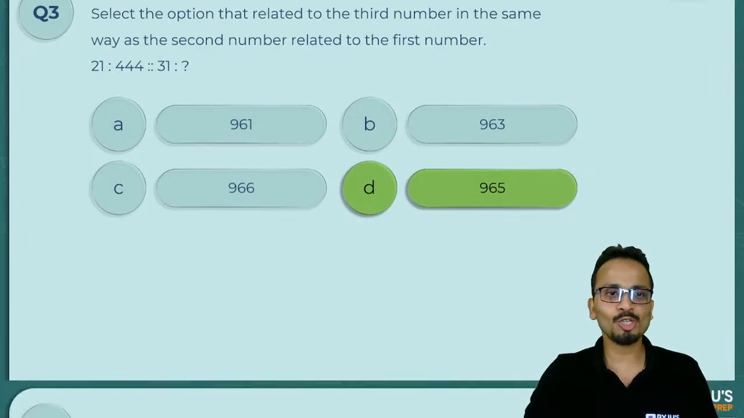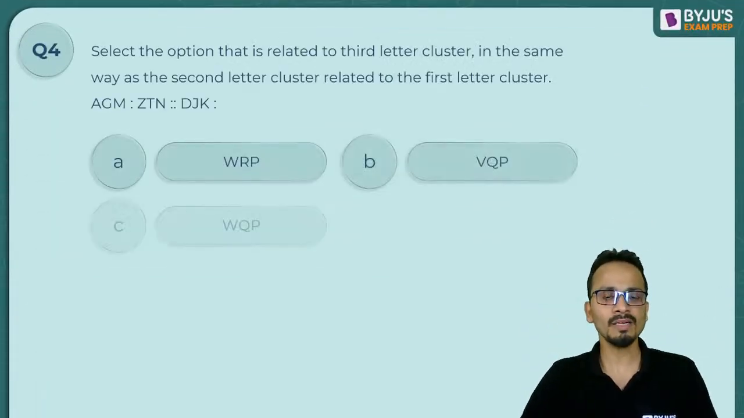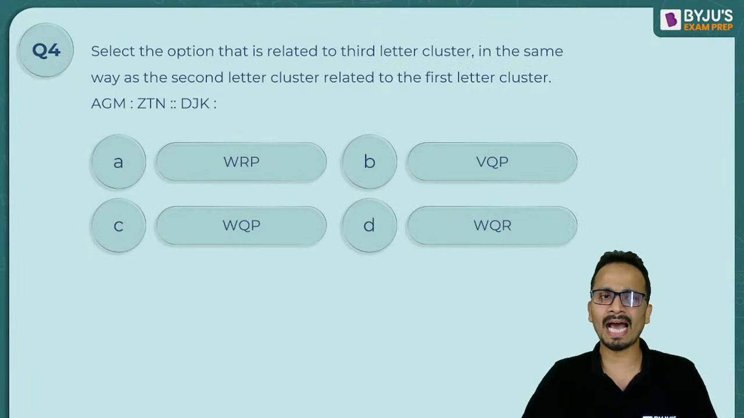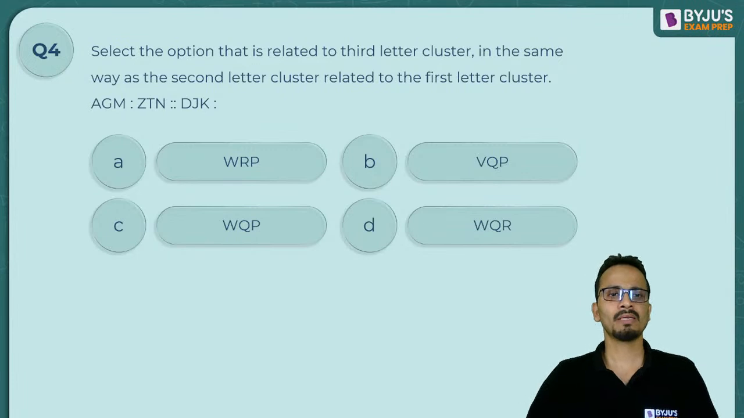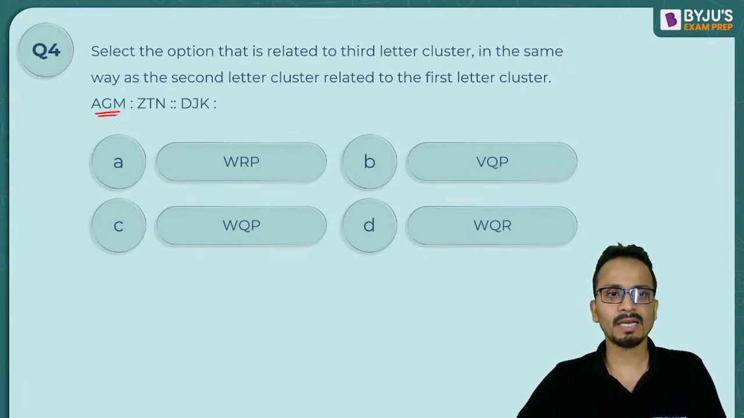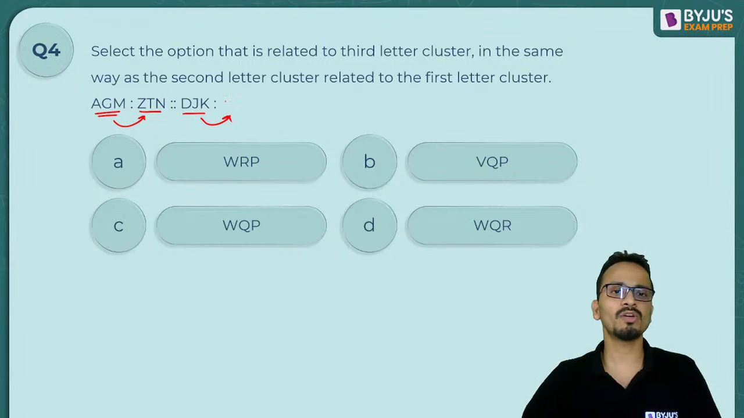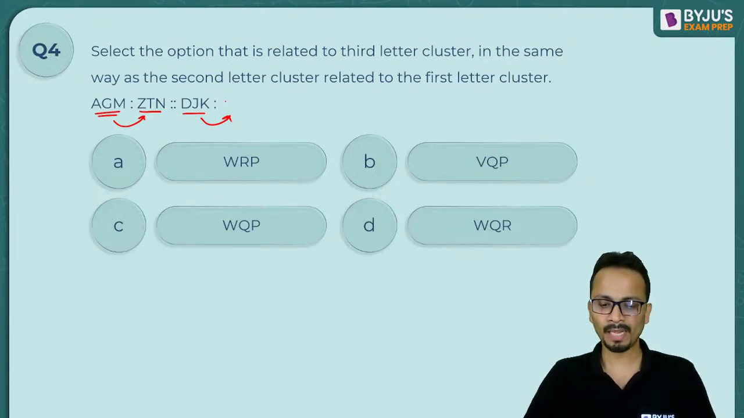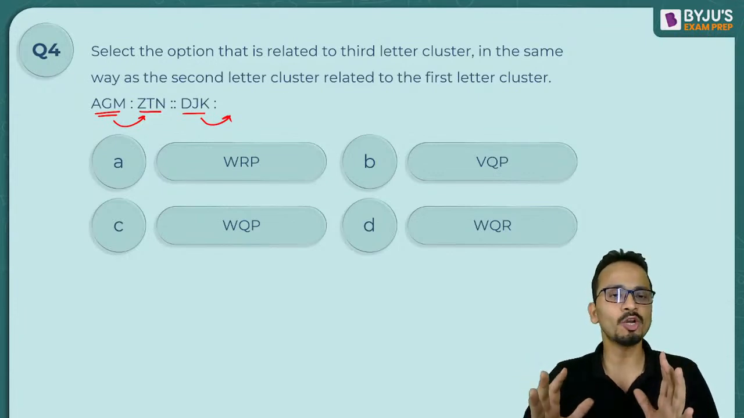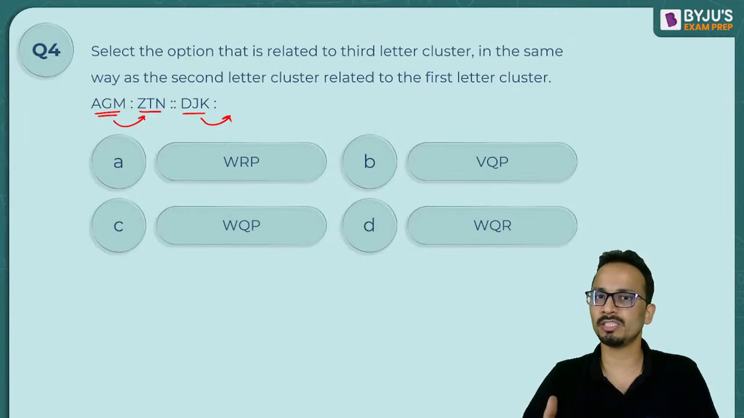Okay, let's move on to the next question, question number 4. Again, this question is based on analogies and slightly related to coding and decoding. So AGM has a relation with ZTM. In the similar manner, DJK will have a relation with which of the following options? Now, this is one of the commonly used logics while coding decoding or in case of analogies. The logic that is used in the question is a very commonly used logic.